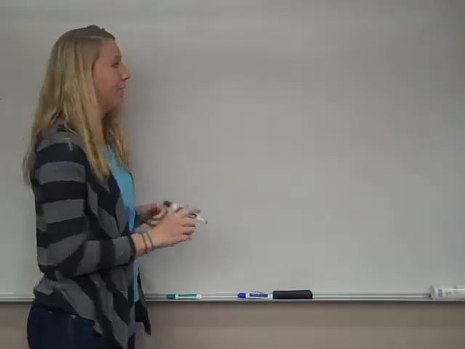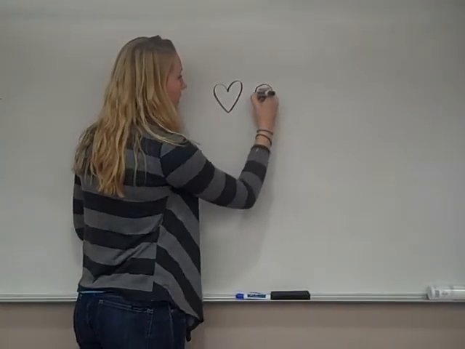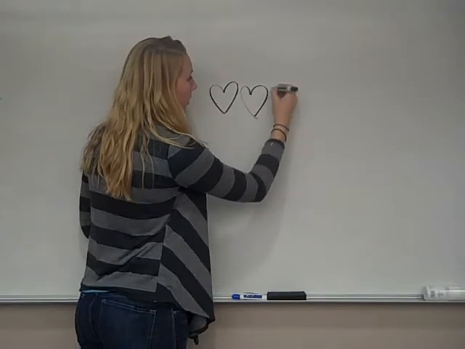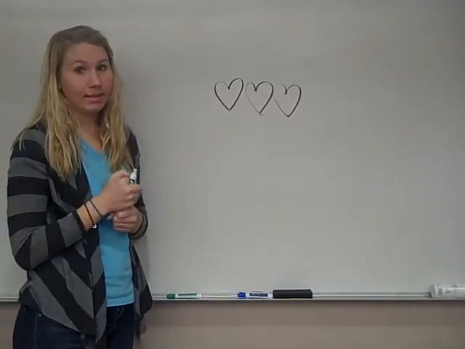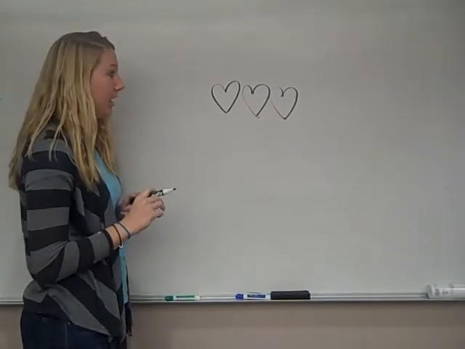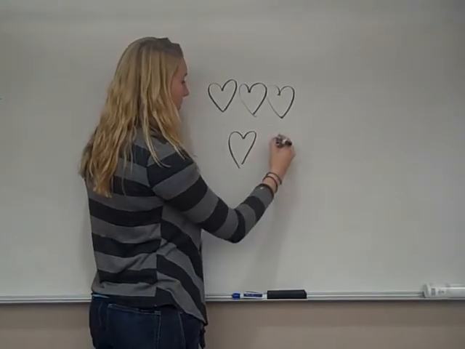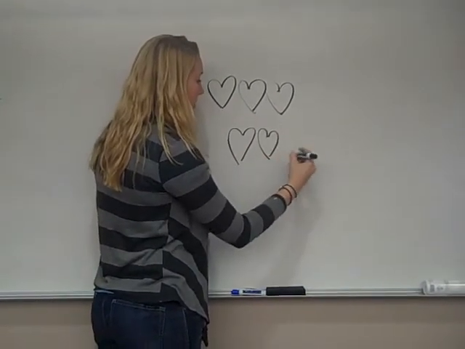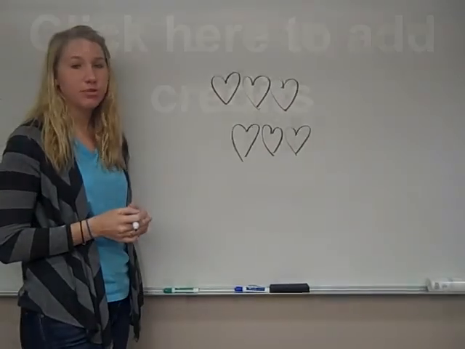Now we're going to have 3 hearts. 1, 2, 3. How many hearts do you need to make 6 hearts total? You're going to need to add 1, 2, 3. Because 3 plus 3 equals